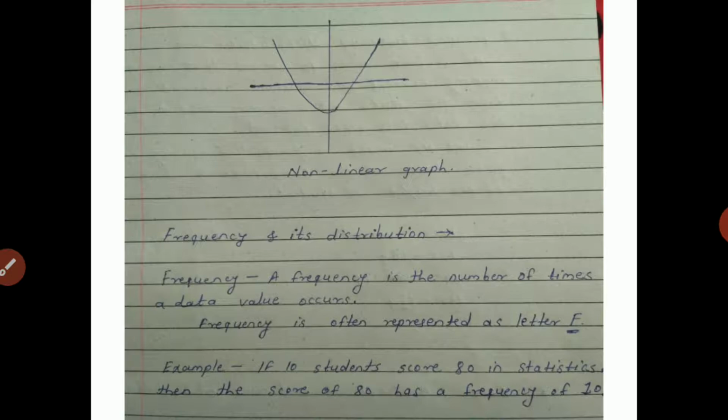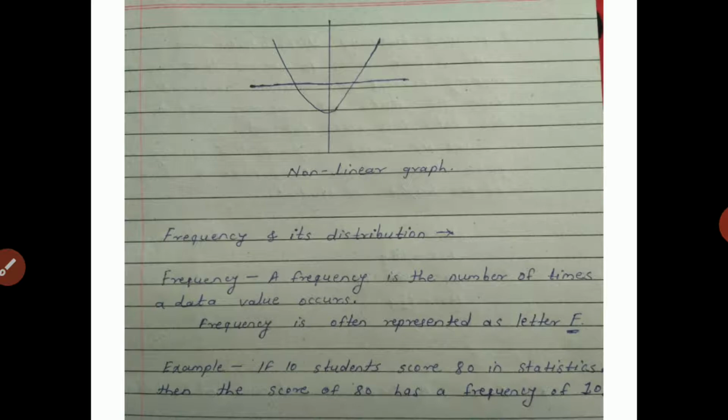So frequency is the number of times a data value occurs. Frequency is nothing but any number which arises multiple times in a population, and it is called the frequency of that population. Frequency is often represented by the letter f.